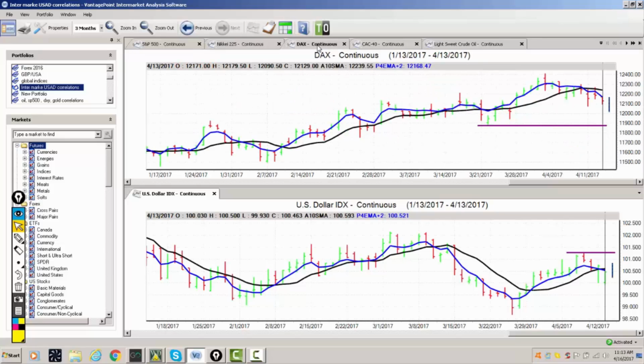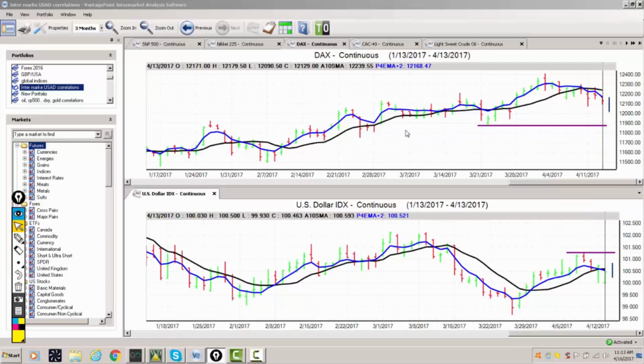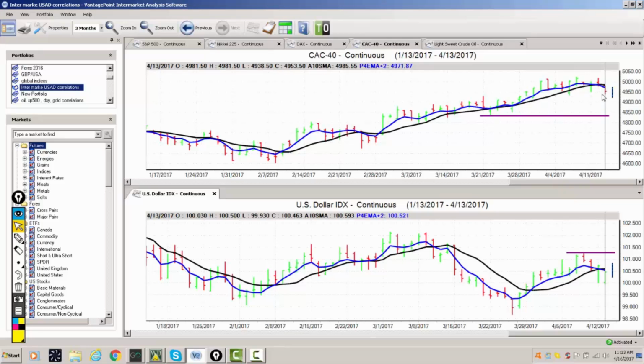Now the DAX 30, again, another major indisputable intermarket correlation, where we can see the crossover on the DAX is putting pressure on the dollar index and fueling strength towards the euro currency. So these are all direct intermarket correlations we want to watch very closely. So in short, if the global indices, the global equity markets, are moving lower, chances are the US dollar is moving lower. We can see it also in the CAC 40, the French index, almost 100% correlation.